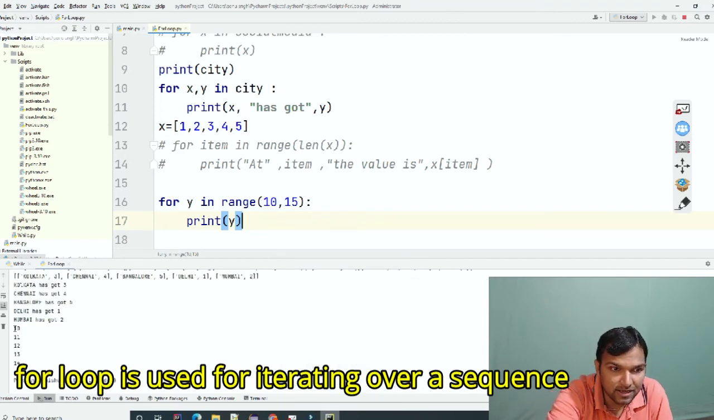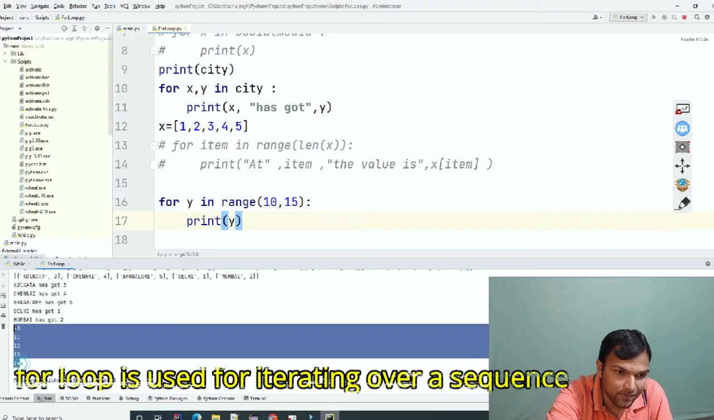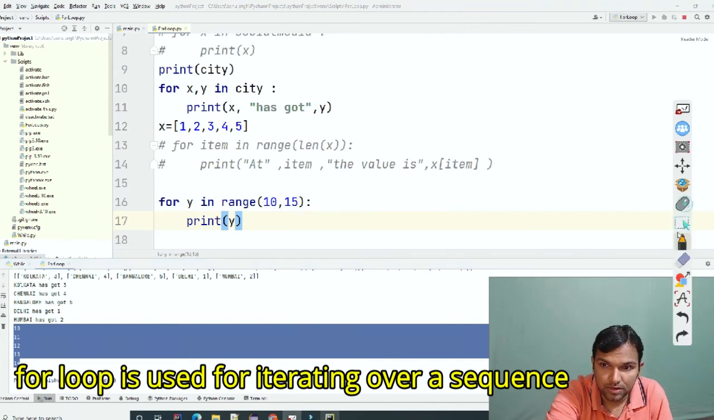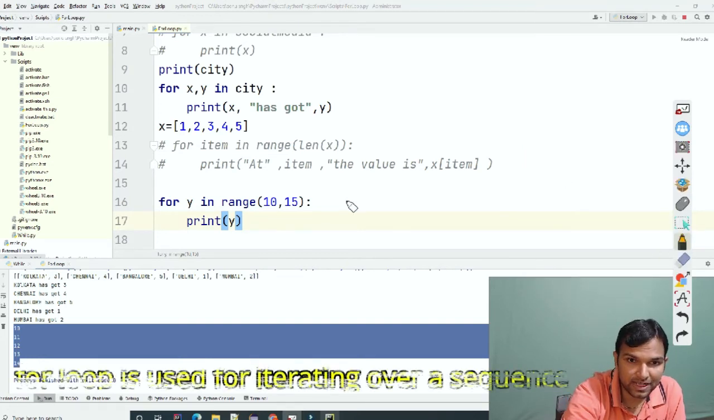So you can see here 10, 11, 12, 13, 14. So how many variables are coming? 1, 2, 3, 4, 5. There are 5, but you can see here we wanted to type the values from 10 to 15, but it didn't print 15. So one thing which you have to keep in mind, whenever we are giving range,